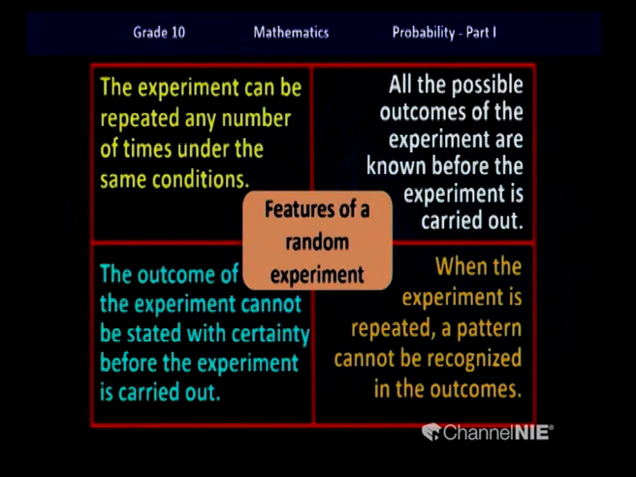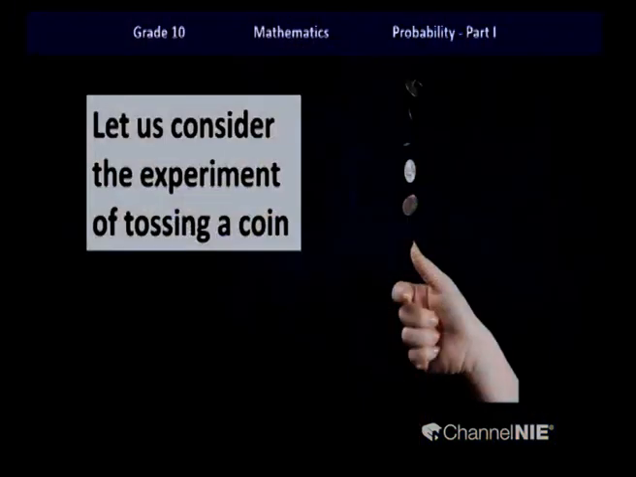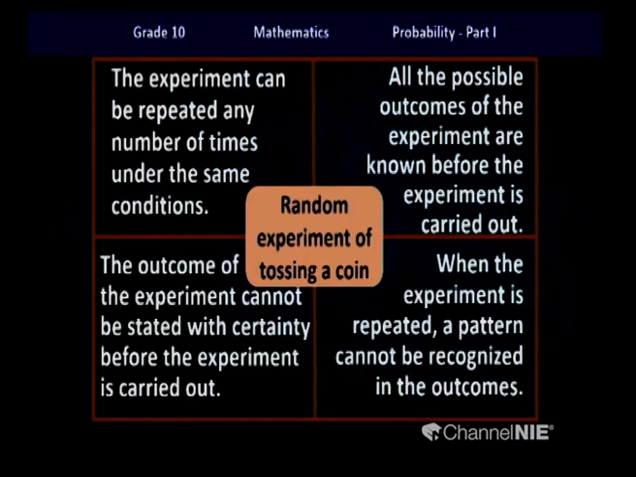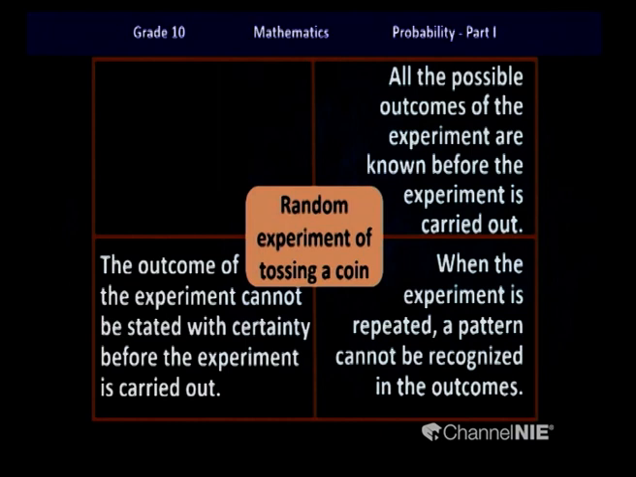Okay children, now we can go through all these 4 features again with another example. Let's think of a random experiment, the random experiment of tossing a coin. Let's check the 4 features of this experiment. When tossing the coin, the first feature that we explained was that the experiment can be repeated any number of times under the same condition. Yes children, we can toss the coin several times under the same condition.